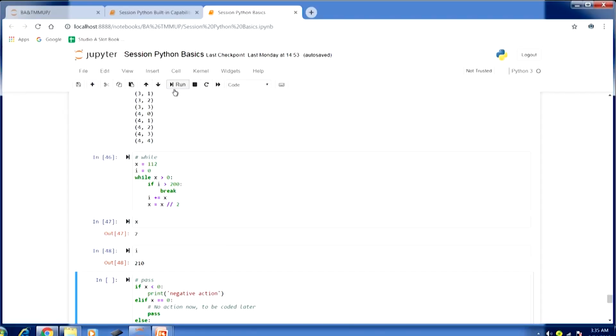The value of x was still greater than 0, so as per the while keyword's conditional expression that was still evaluating to true, but we had the exit scenario there, where if the value of i is greater than 200 we used the break keyword. That scenario was achieved and therefore we exited out of the loop.